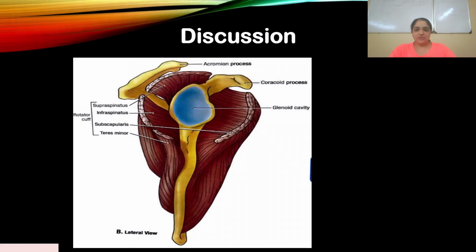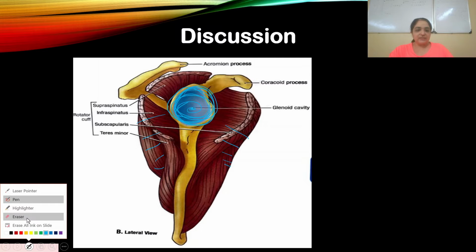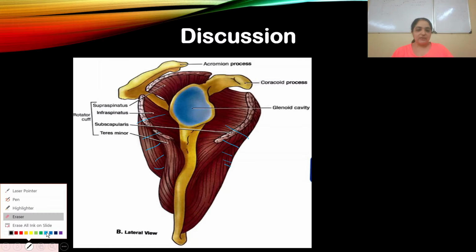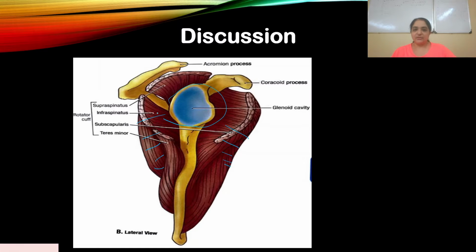Okay, yeah. So I've got a better diagram for this. So what you're seeing here, ignore the red part, these are the muscles that are attached to the bones. Ignore that part. But what you see here is the glenoid cavity, this blue portion over here. And what you're seeing here is the lateral side of the scapula, and what you see here is a glenoid cavity, to which the humerus articulates.